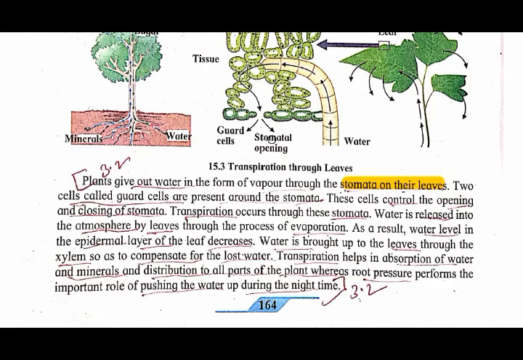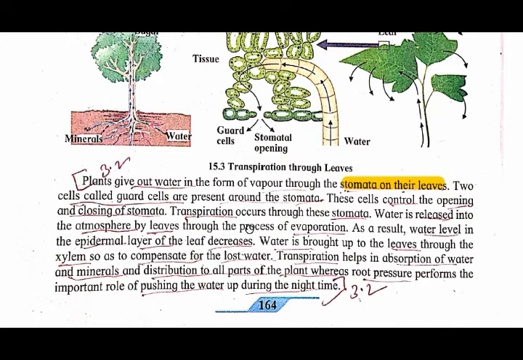On the leaves, small openings are available, and that is called the stomata. The guard cells help to close and open the stomata. Followed it? So the guard cells control the opening and closing of the stomata.